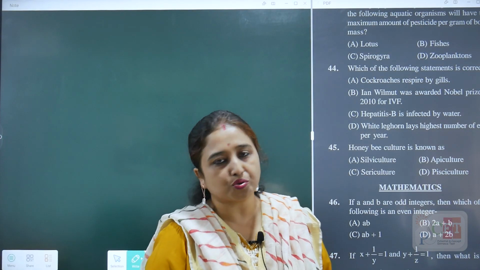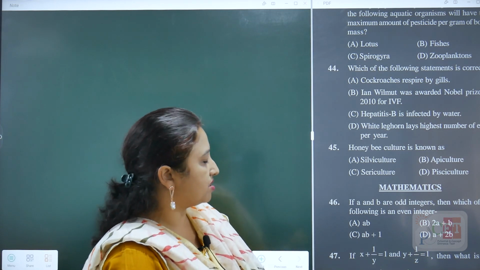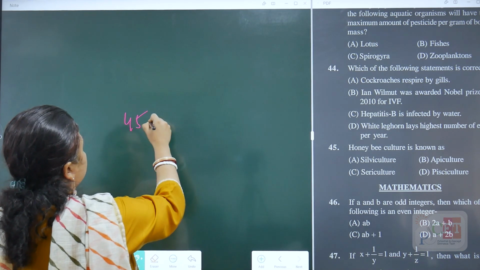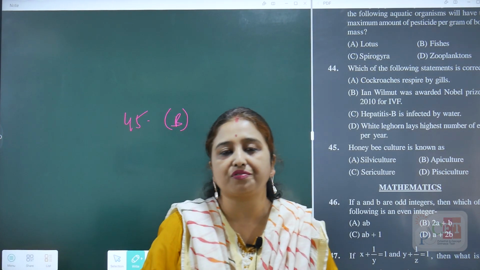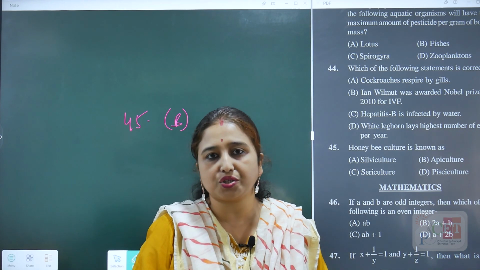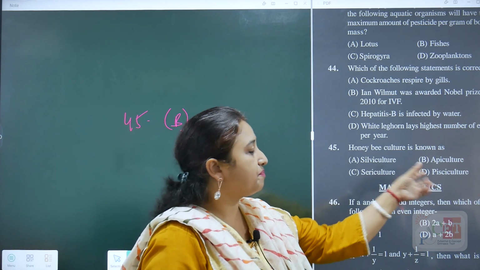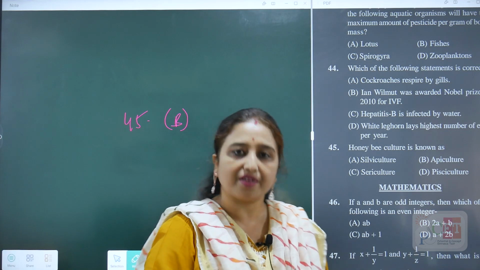The last question is question number 45. Honeybee culture is known as silviculture, apiculture, sericulture, or pisciculture. The answer for question number 45 is B, that is apiculture. Silviculture refers to the culture of vegetation or tree cultivation. Sericulture is for the silkworm and pisciculture is for fish. So the best answer for question number 45 is B.